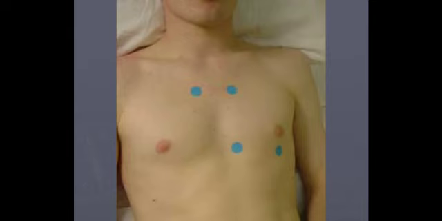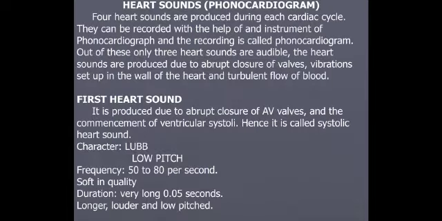So 4 heart sounds have been described here. The first is S1, the second is S2, the third is S3, and finally the fourth is S4. S1 and S2 are heard normally. The study of heart sounds is phonocardiography.